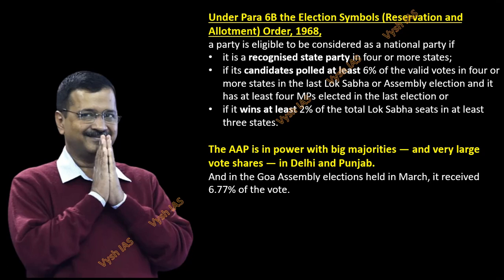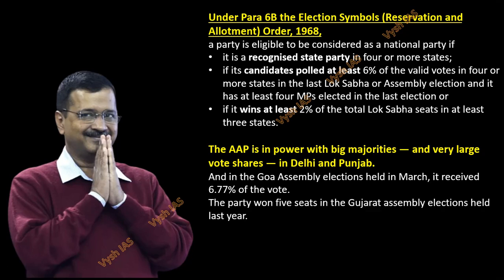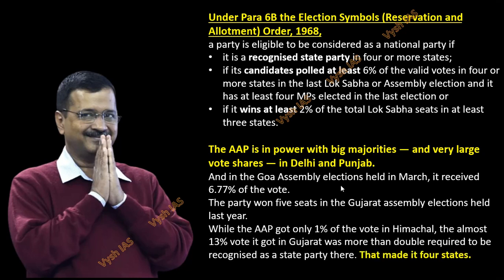In the Goa Assembly in March it received 6.77% of the vote, and in the Gujarat Assembly also it got 5 seats in the election. And in Himachal it did poorly, but even if that is not counted, we have Delhi, Punjab, Goa and Gujarat, where it got 13% vote. That makes it a state party in 4 different states. Okay, so again I'll tell you what the criteria for a state party is. So being a state party in 4 different states is the reason why it has got the status of national party, by fulfilling this first clause under this particular election symbols order.